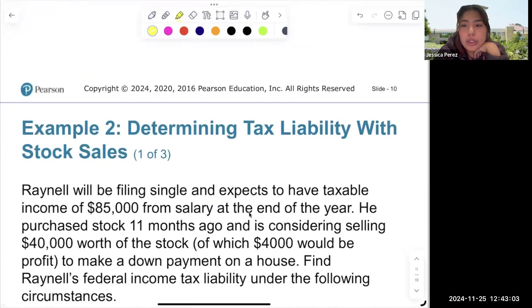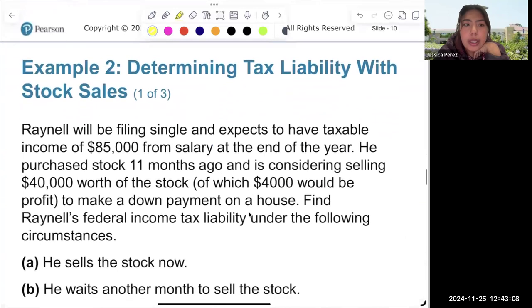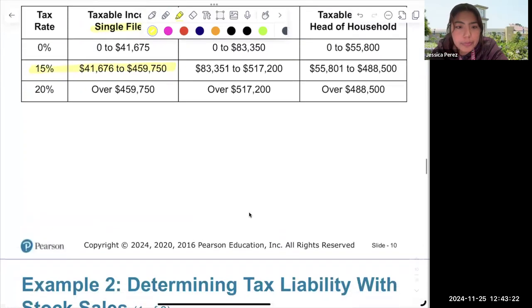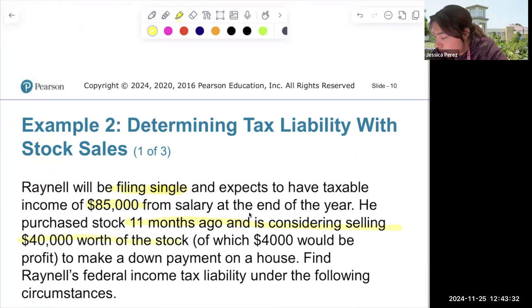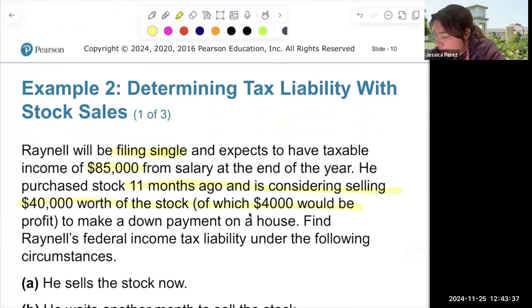Now, we wish to determine the tax liability with stock sales. So Reynolds will be filing as single, and expects to have a taxable income of 85,000. So let's look at the single, 85,000. So we're looking at a 15%. At the end of the year, he purchased a stock 11 months ago, and is considering selling 40,000 worth of stock, which is 4,000 in profit, to make a down payment on a house.